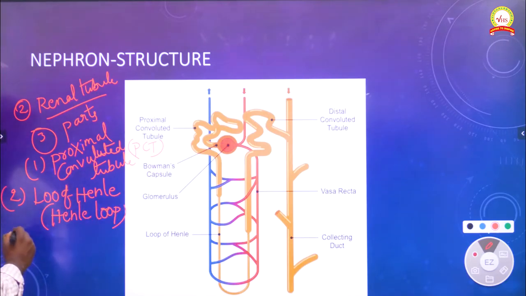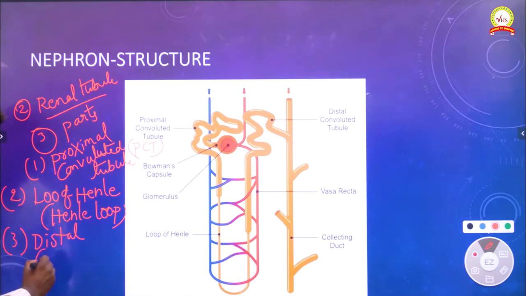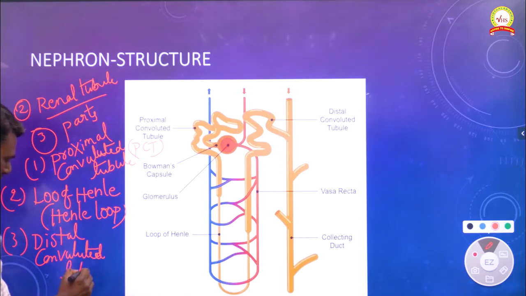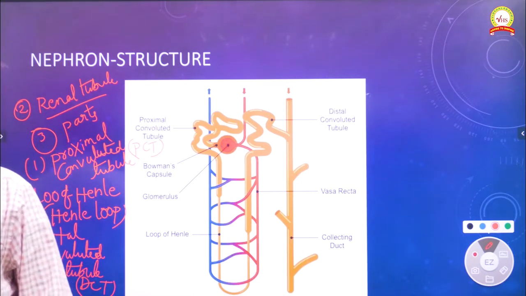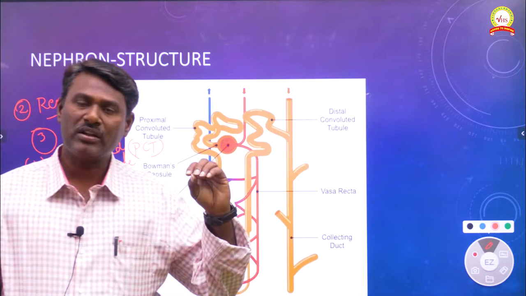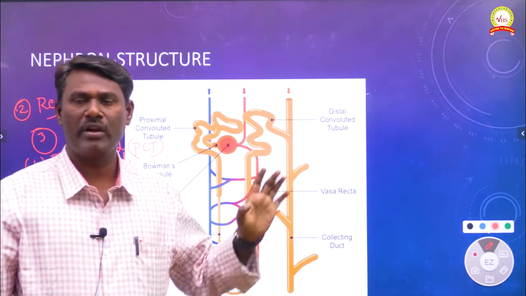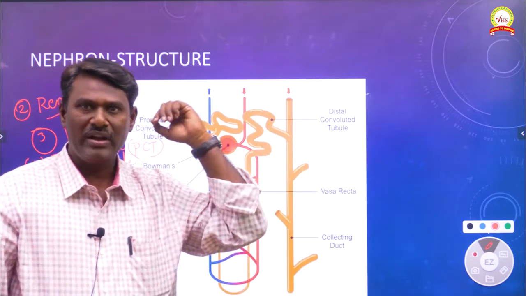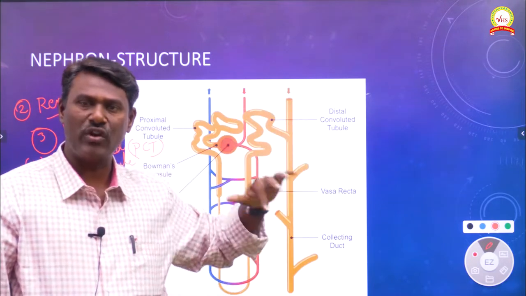And the last is the distal convoluted tubule, which we call DCT. So these are the three distinct parts of the second part of the nephron, the renal tubule: proximal convoluted tubule, loop of Henle, and distal convoluted tubule.